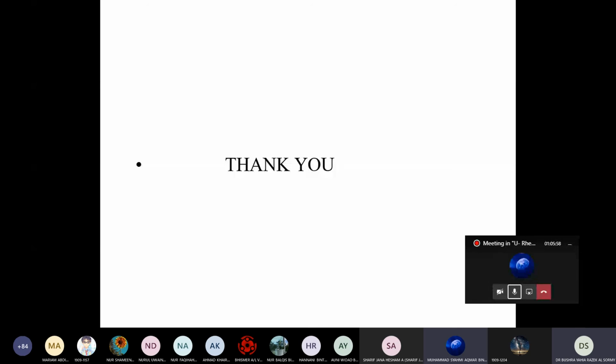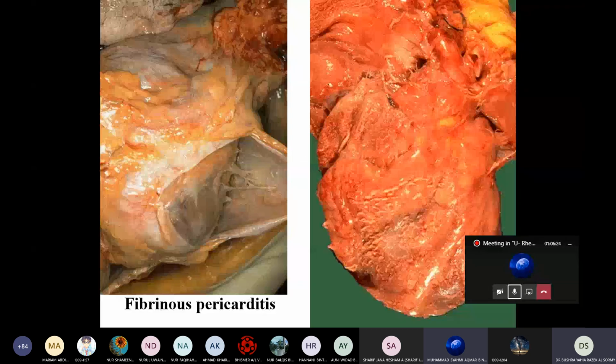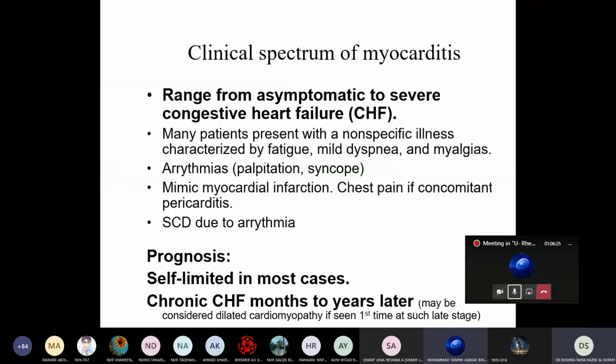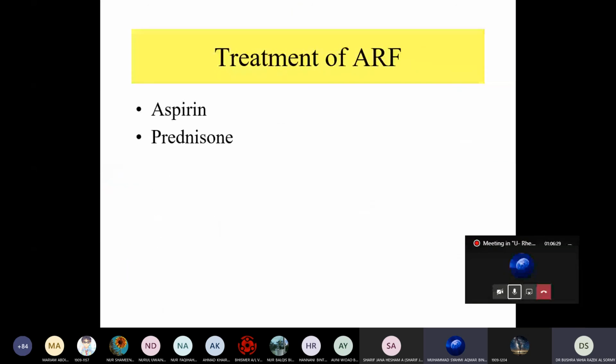In the clinical features of acute rheumatic fever, there's a heart sound like lap, dub, and gulp. So does gulp mean S3 sound?